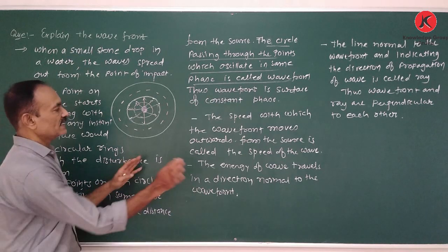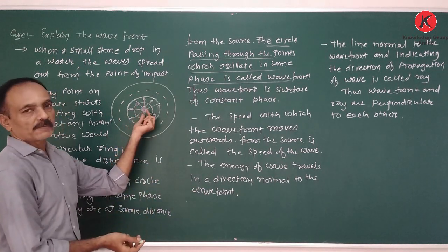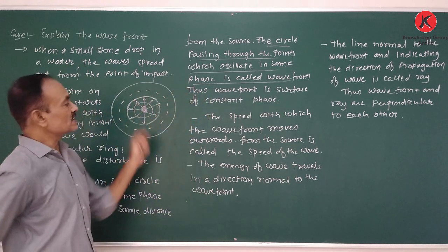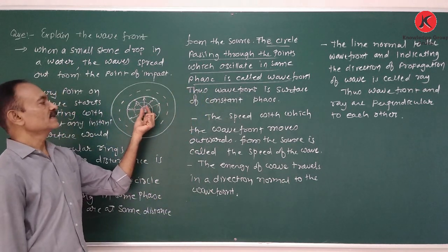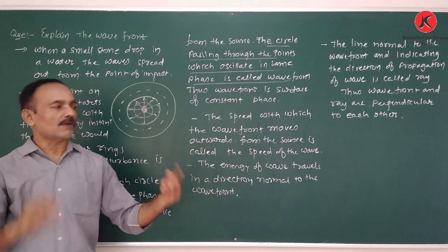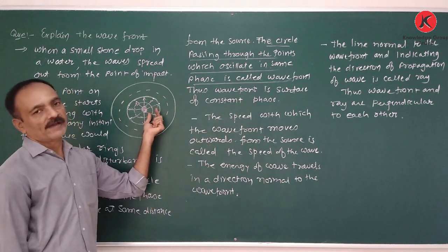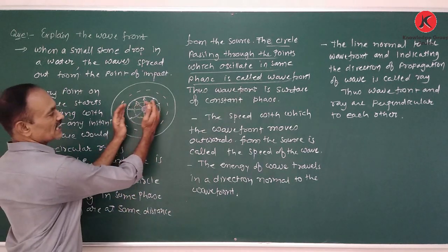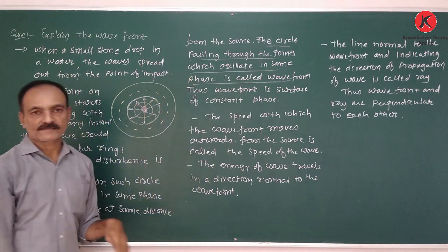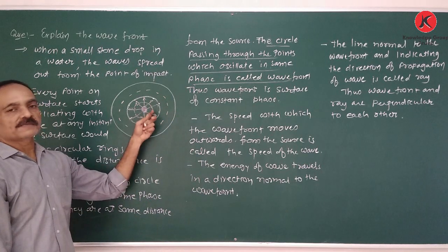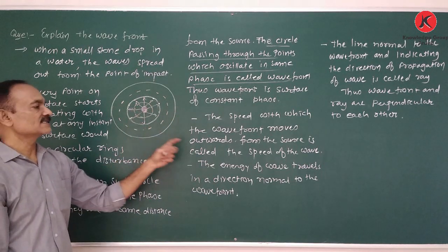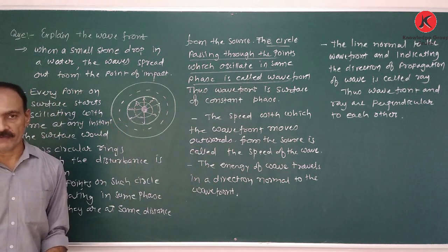Now, we just discussed that due to the drop of a stone in the water, circular rings spread out. The speed at which the rings spread out is the speed of the wave. These circular rings spread out from the center. So the speed of this circular ring spreading out from the source is known as the speed of the wave.